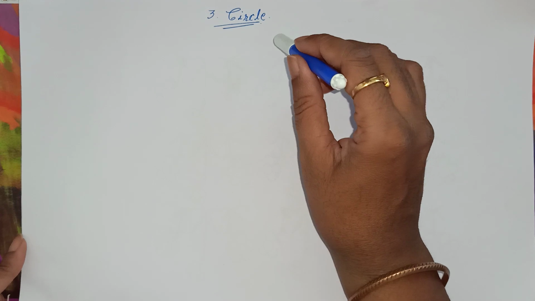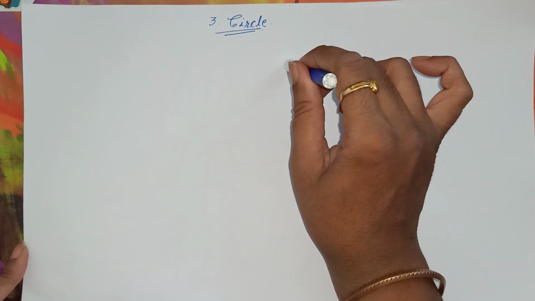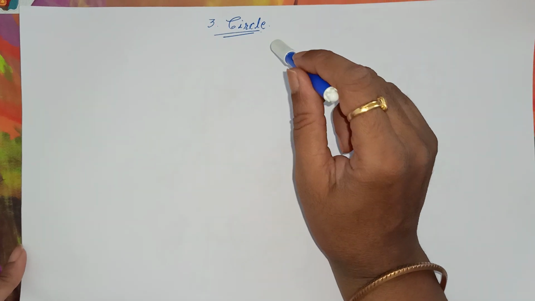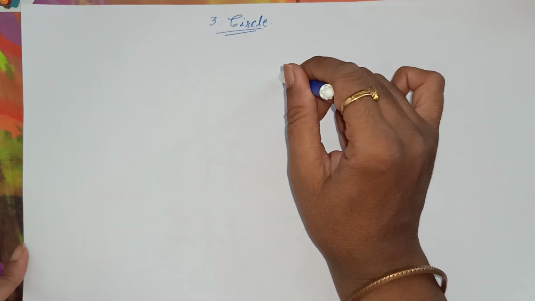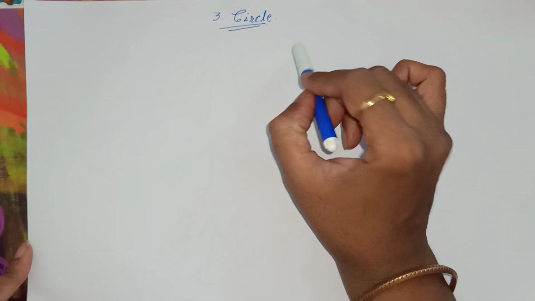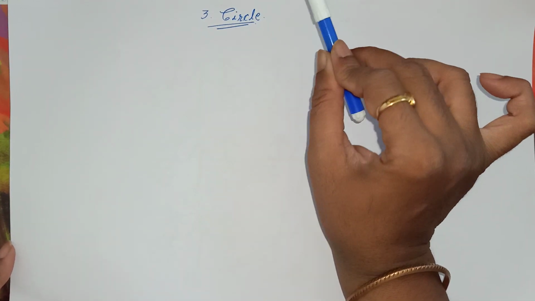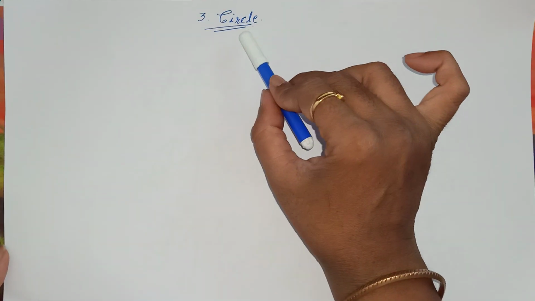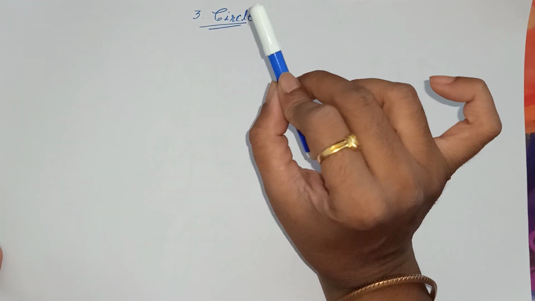Okay, this is one of the important chapters. It has got maximum weightage. Maximum questions are being asked from this chapter. It's a scoring chapter. If you understand its basic concept, easily you can score full marks for the question that is coming from chapter circle.